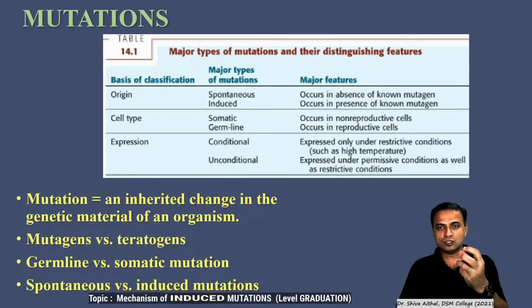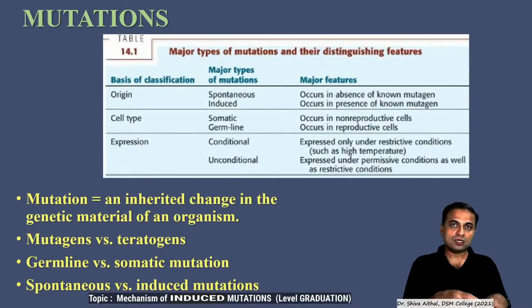In a eukaryotic cell, whether that is a reproductive cell or a non-reproductive cell, whether that is based upon the expression, that is protein synthesis, whether it is under a restricted condition such as a controlled condition of temperature, pH, etc. We have various types of mutations in the cell's DNA, I mean to say.